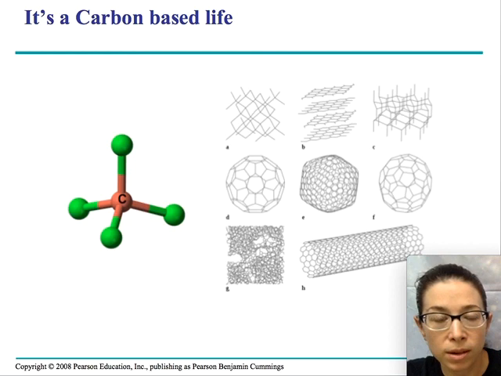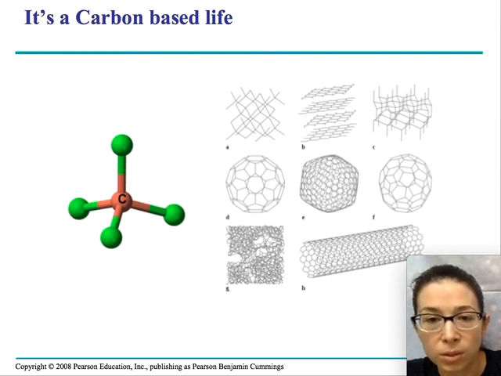So here's a carbon molecule on the left. The red part is the actual carbon in the cartoon, and what they're showing you is that carbon can bind, it can connect to 4 other atoms, and that's really what makes carbon the basis of life on Earth. So the fact that carbon can bind to that many different molecules allows it to form these very complex forms. So you see on the right all the different kinds of forms carbon can take when it bonds to other elements or itself, right?